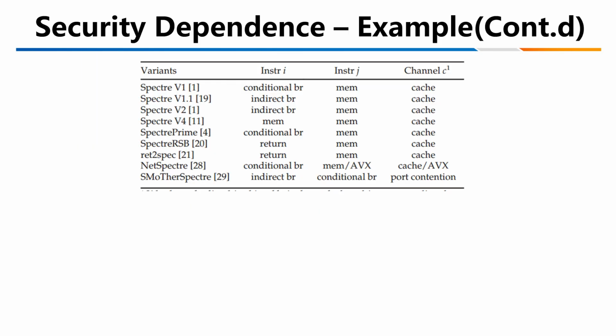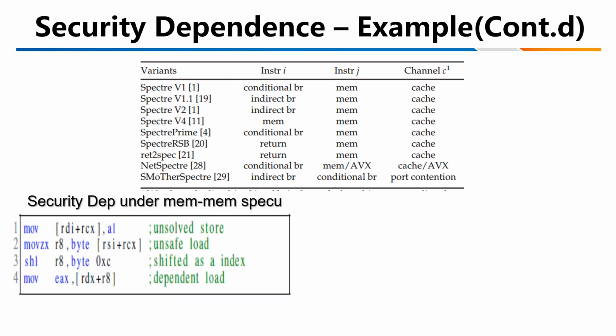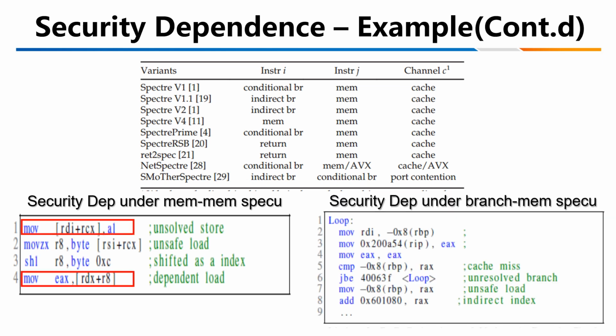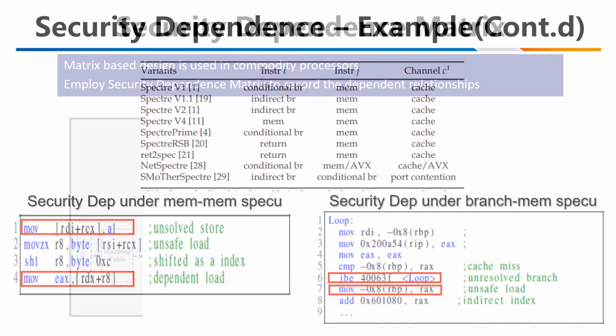Given the above definition, the table summarizes the major security dependence in Spectre vulnerabilities. In this paper, we focus on how to defend against the first 6 variants based on the cache side channel. We can find that security dependence comes from 2 situations, including memory-to-memory speculation and branch-to-memory speculation.